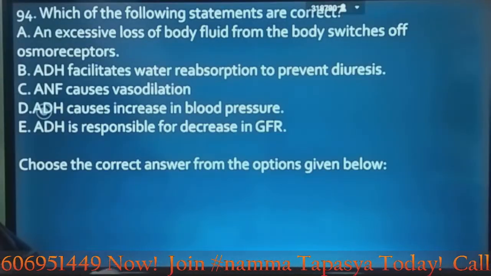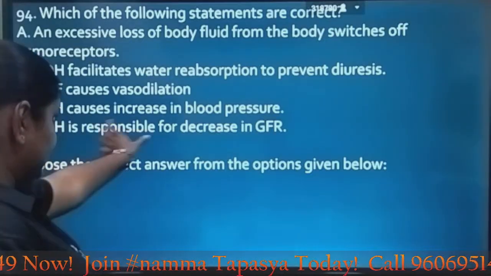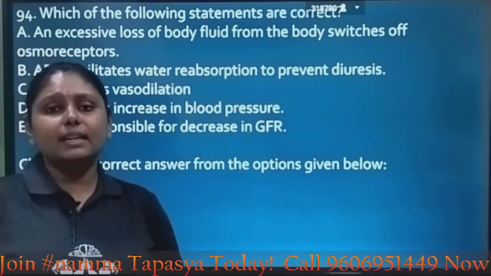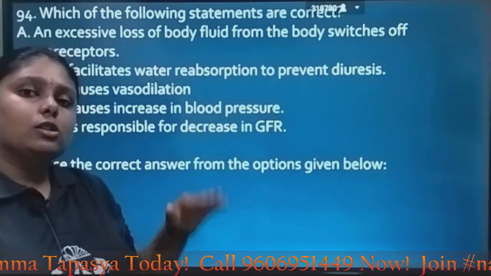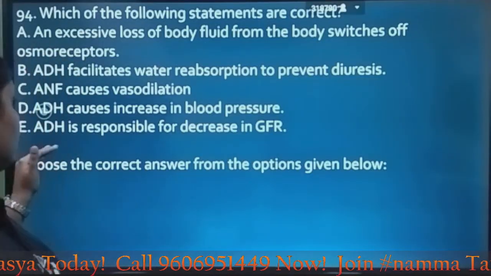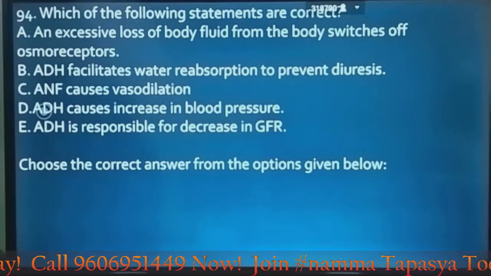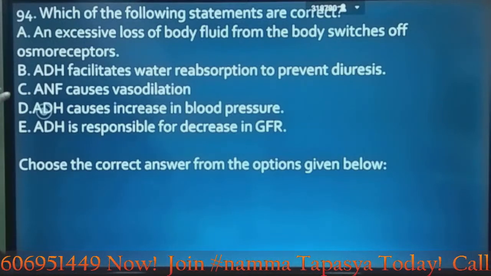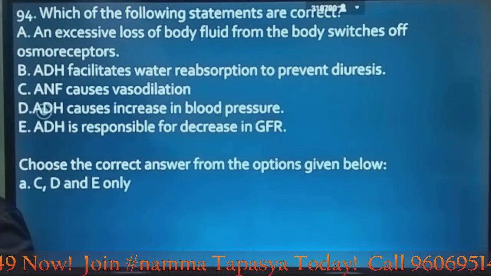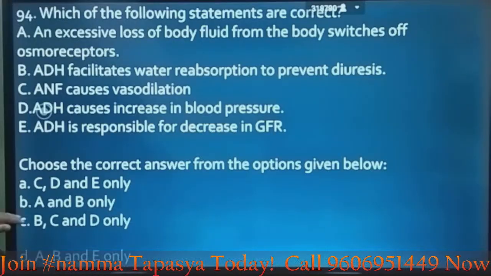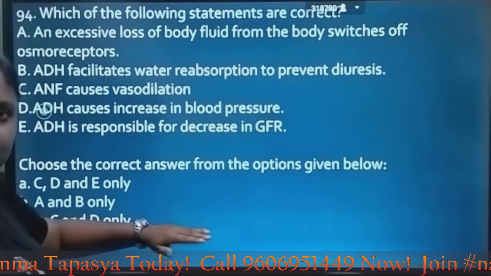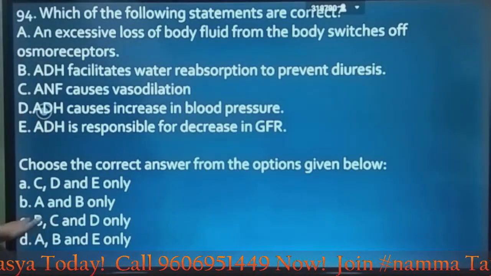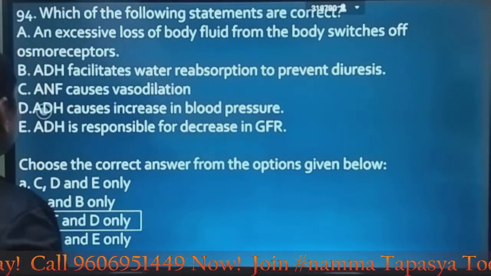ADH is responsible for decrease in GFR. ADH alone is not directly responsible for decrease in GFR, but there are also other factors which are influencing. So here A and E are false, so B, C and D are correct. Let's look at the options which has that answer. So option C has B, C, D only, which is the correct. So option C is the correct answer.